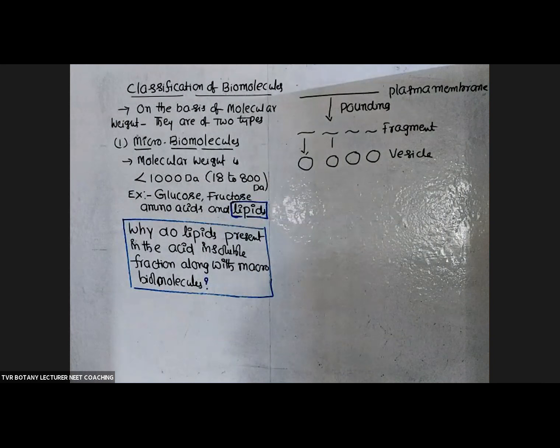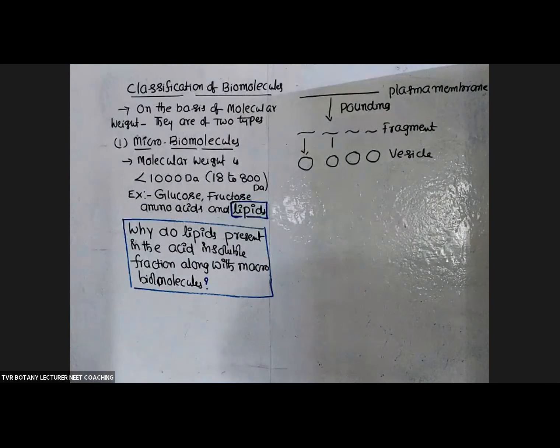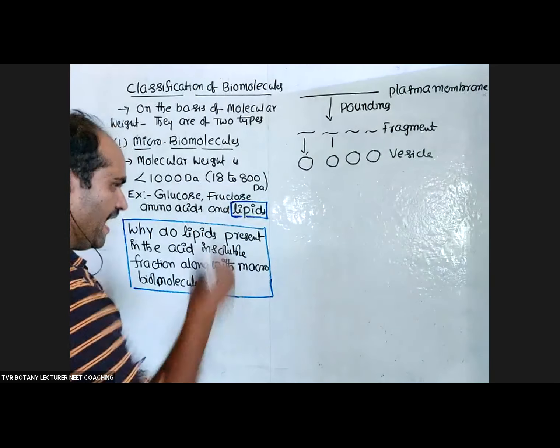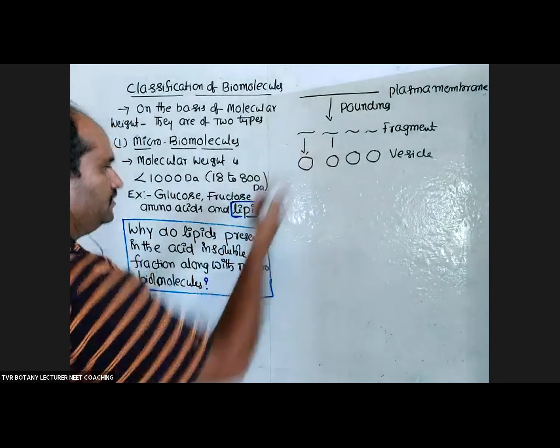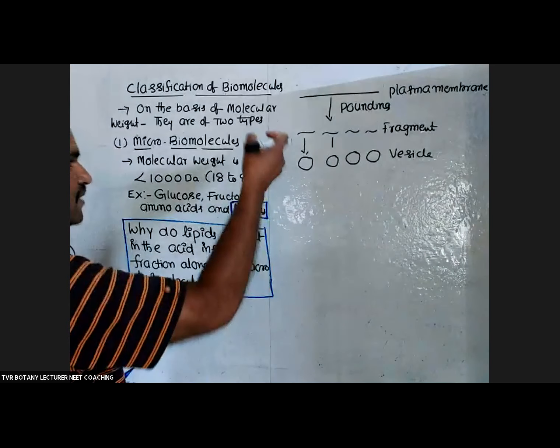Even though a small kid is associated with an elder one, there will be no change in the age of that kid. He is a kid only. Like that, lipid is a microbiomolecule, even though it is retained along with the proteins, polysaccharides, and nucleic acids. It is definitely a microbiomolecule only. That's why it is retained: as it is a part of fragments of plasma membrane, and in that plasma membrane, lipid is present.